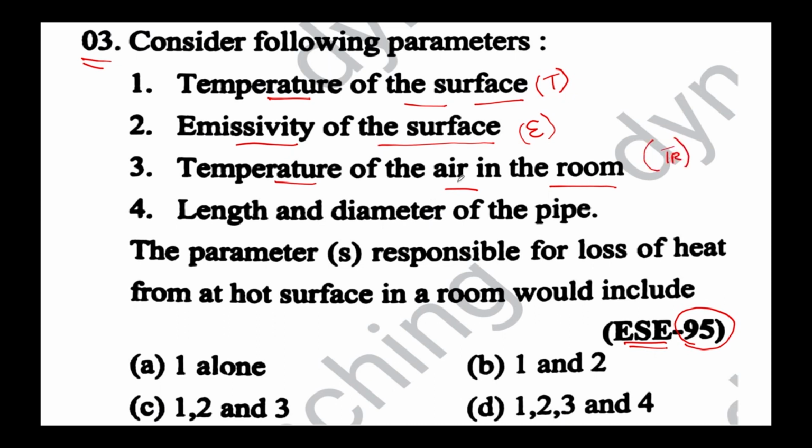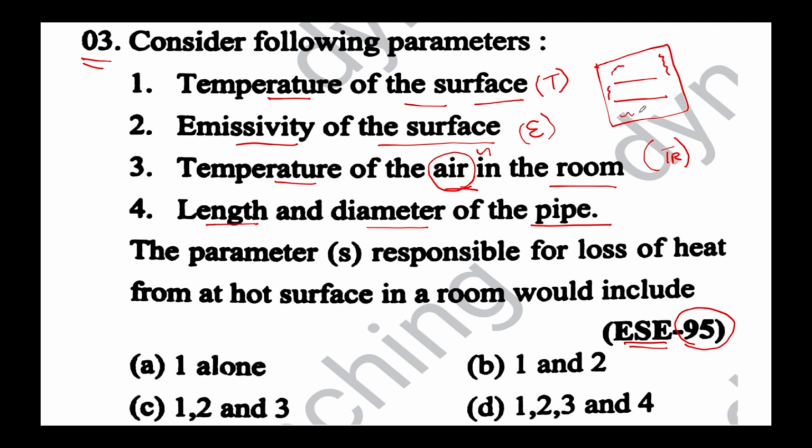And they have clearly mentioned that there is some air present in the room, right? And the fourth statement is the length and the diameter of the pipe. So we have concluded from these four statements that there is a pipe placed inside a room, and there is air available.